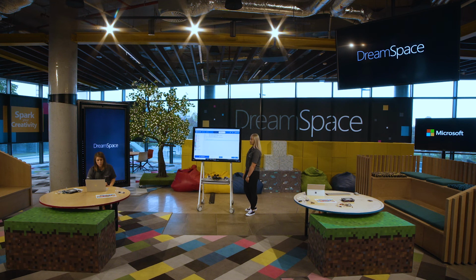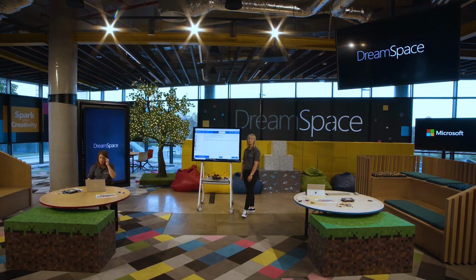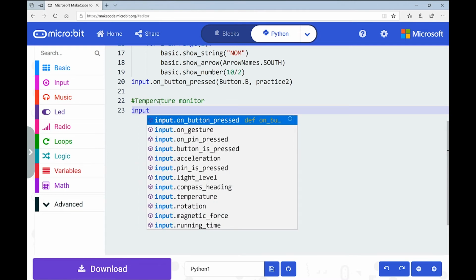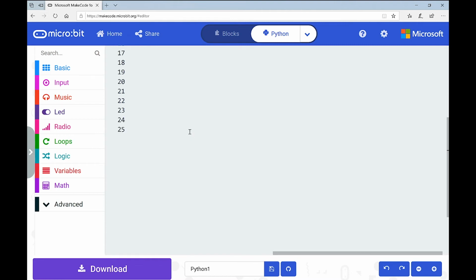Right, Niamh. So what we want to do here is we want the microbit to take note of the temperature and respond accordingly. Is that okay? So I think what we'll do is we might do this as part of another input. Maybe on shake? Yeah. Okay, so we're going to bring in an on shake input. So again, if that's an input, I start with the word input. And this time, just to speed us up, it's not a button, it's a gesture. So a gesture or a movement. So I'm going to click on that.